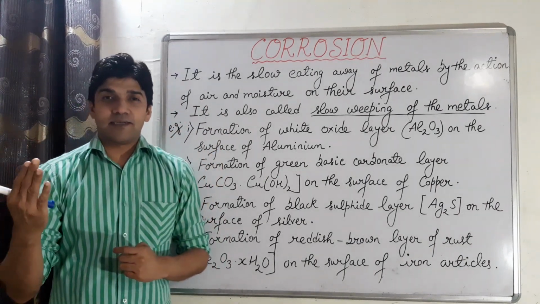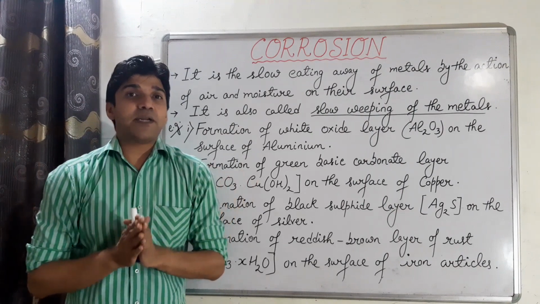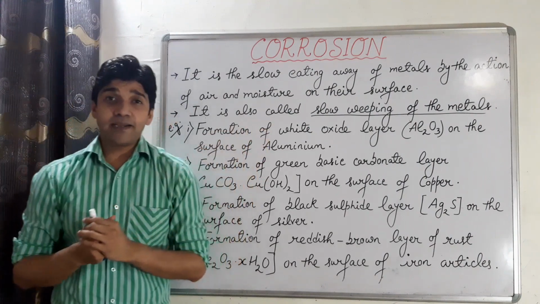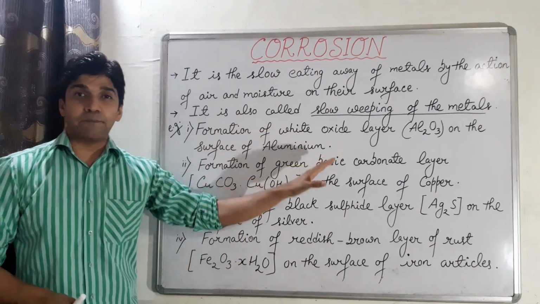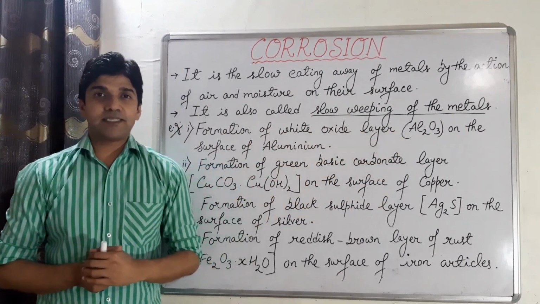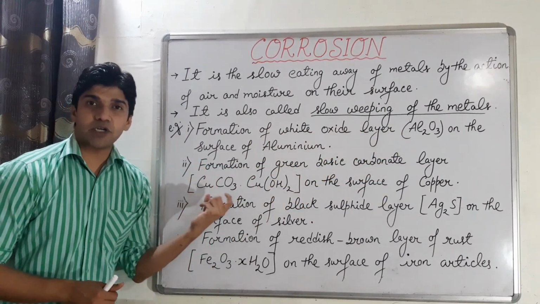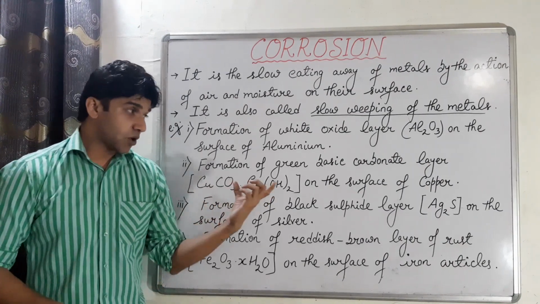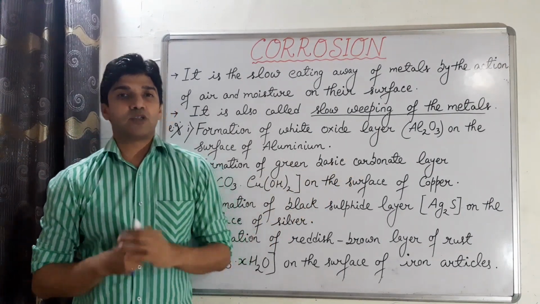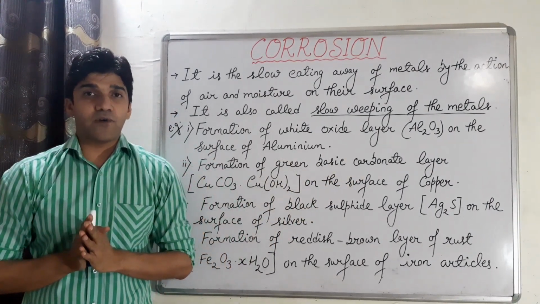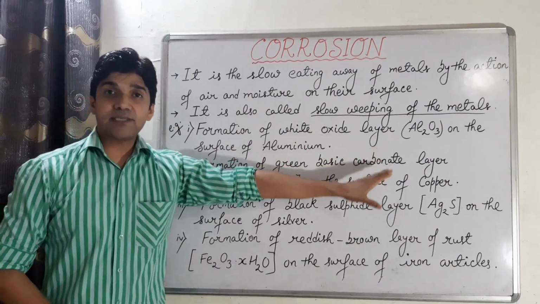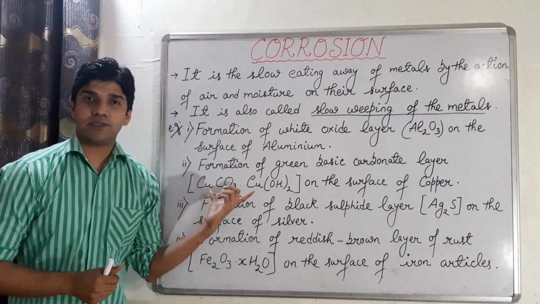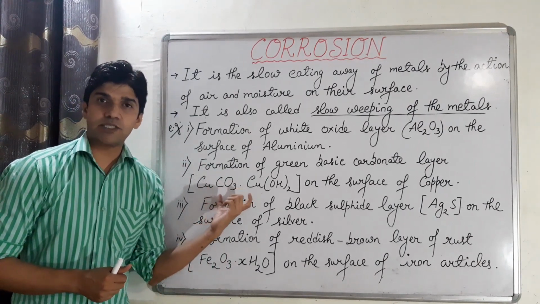Similarly, the copper articles, you may observe that they become green in color after some time. Why? Because there is formation of a basic carbonate layer of copper carbonate dot copper hydroxide, formula CuCO3 dot Cu(OH)2, on the surface of the copper. So that's how copper gets corroded, because of formation of green basic carbonate layer, and that's the formula of that layer, CuCO3 dot Cu(OH)2.